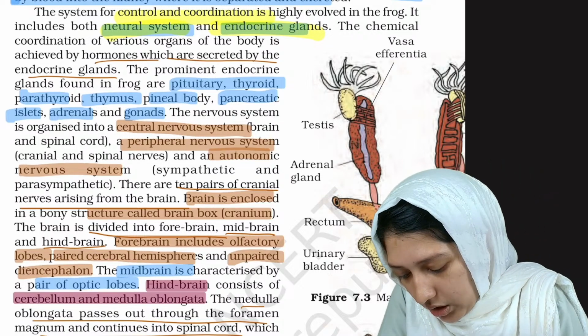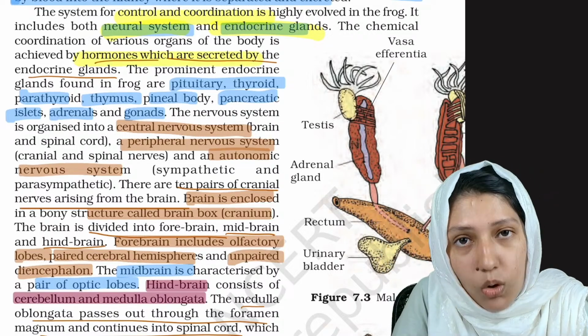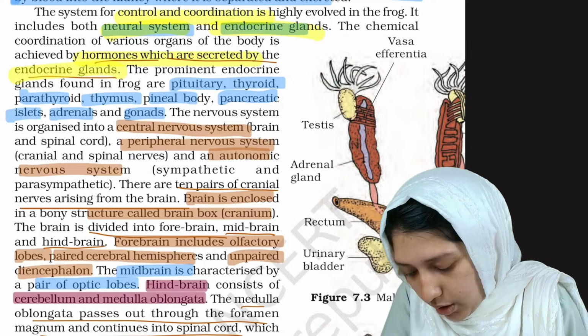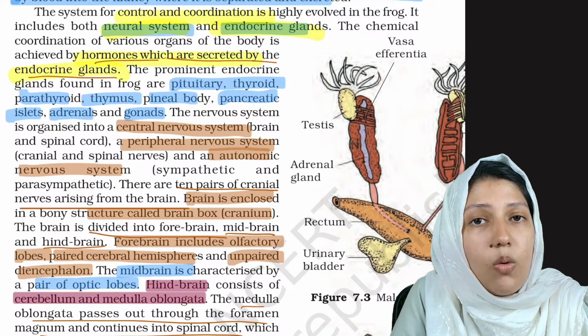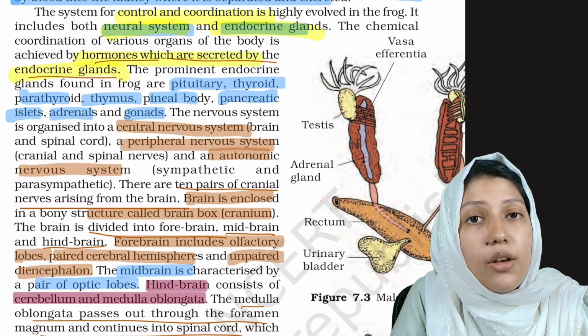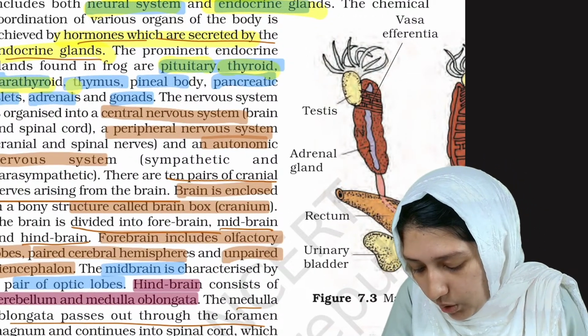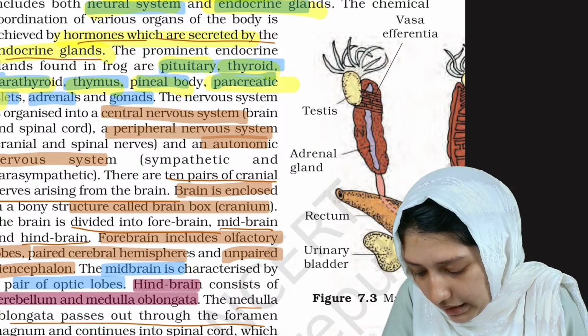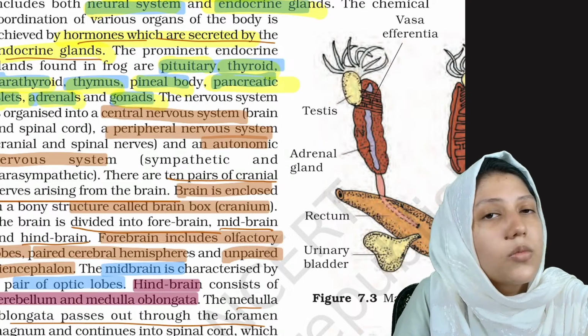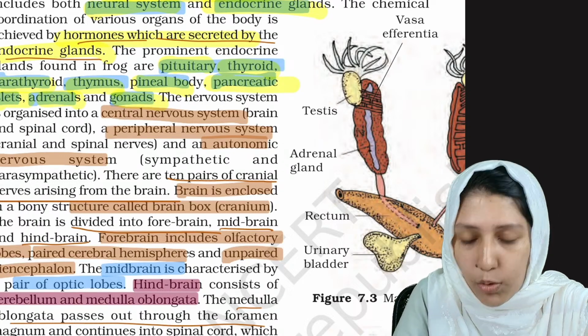And this is achieved by the hormones. What are hormones? They are secreted by the endocrine glands. Okay, now what all are the glands that the frog possesses? They have pituitary gland, thyroid gland, parathyroid, thymus, pineal body, pancreatic islets, adrenals and gonads. Okay, most of the glands they are also possessing.